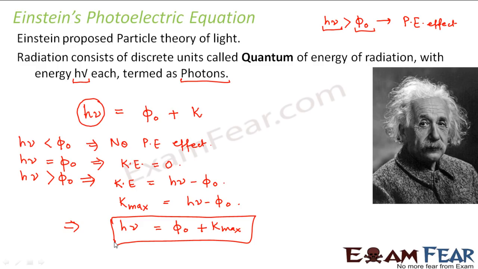From this Einstein's equation, what all did we see up till now? We saw that if an electron is very tightly bound to the metal, the work function will be higher. That means most of this h nu will be used up in overcoming the work function. Therefore very little energy will be left to be used as kinetic energy. This is the concept on which Einstein's photoelectric equation works. It is a very important equation, and just with this one equation you can explain every observation you saw in the photoelectric effect experiment.